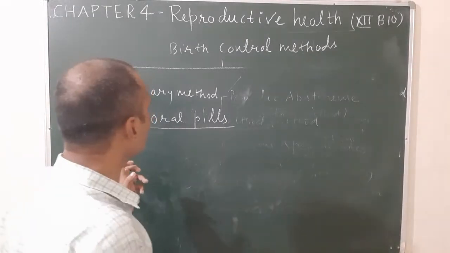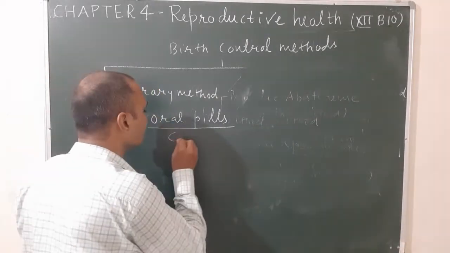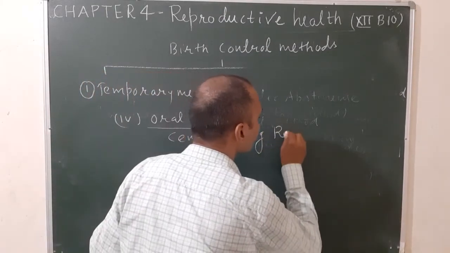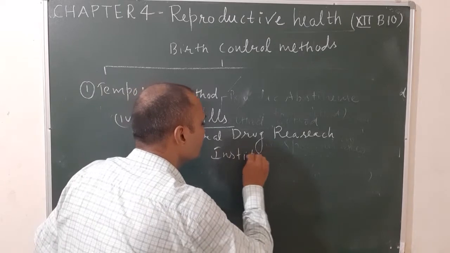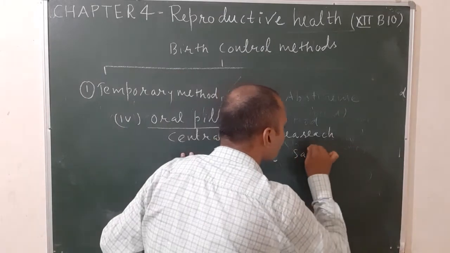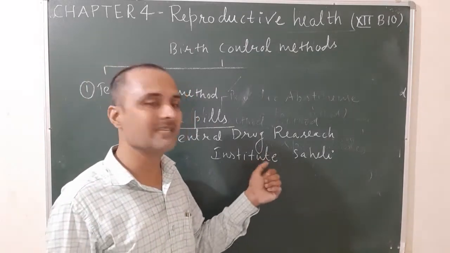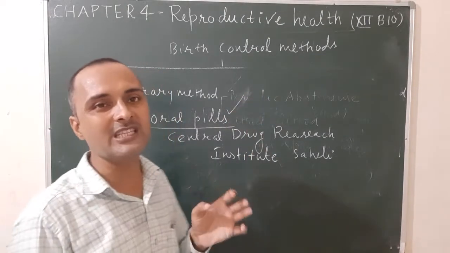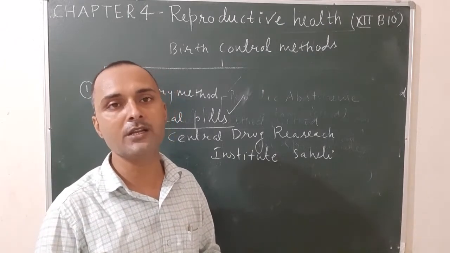And the most important oral pill is made by CDRI Lucknow. CDRI stands for Central Drug Research Institute. CDRI Lucknow prepared an oral pill that is known as Saheli. It is the best and Saheli has very few side effects, so it is most widely used. Saheli, made by CDRI Lucknow, is an example of oral pills. When these pills are used by the female, ovulation stops. When there is no ovulation, there is no fertilization and finally no implantation.